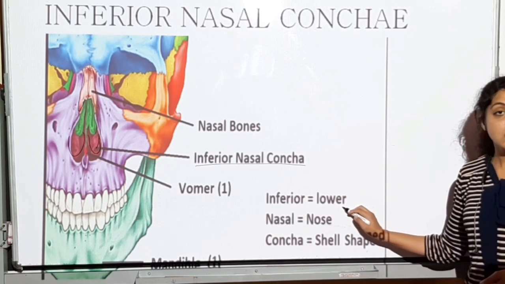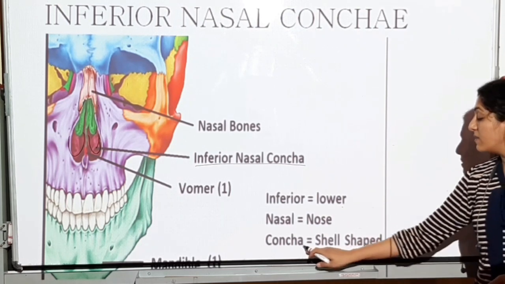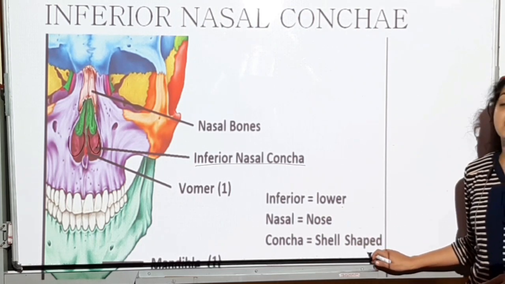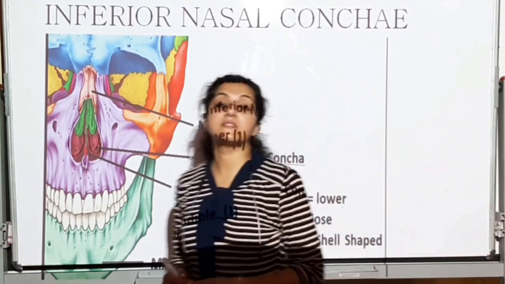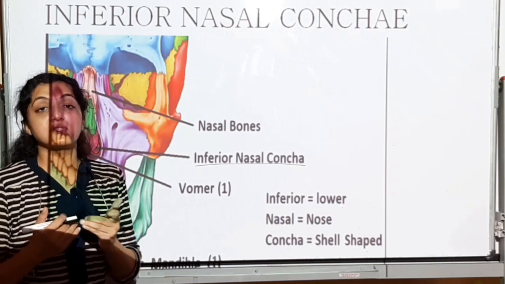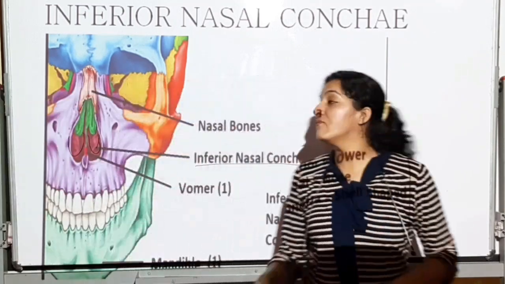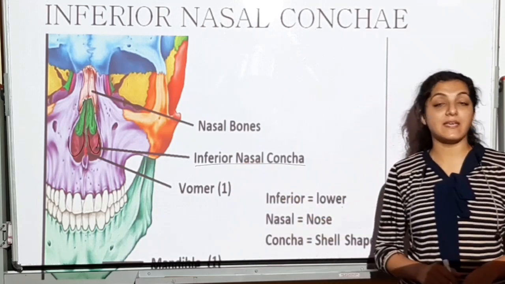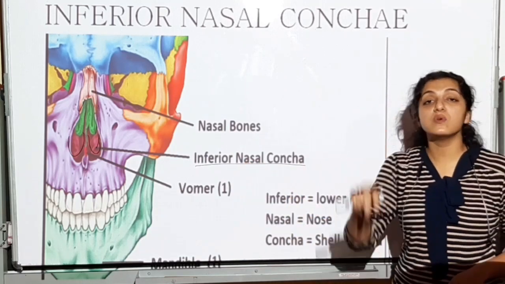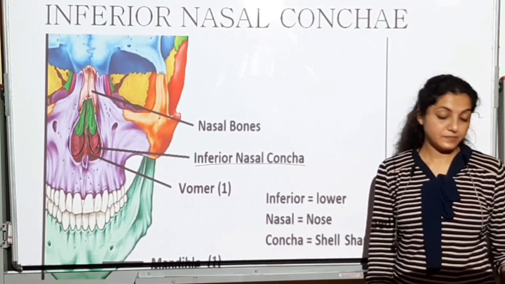Inferior means lower. Nasal means of the nose. And conchae means shell-shaped, so the word comes from this. These are shell-shaped bones in the lower part of the nose, called the inferior nasal conchae. Conchae because they are two in number; when you write concha, it is one. Alright.